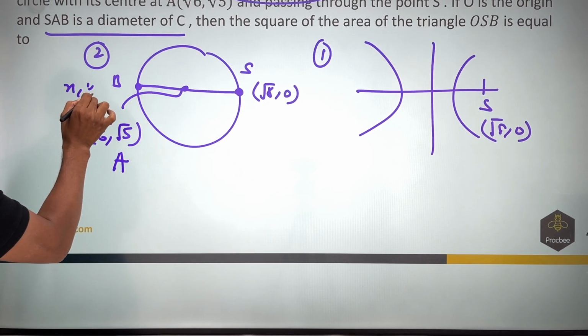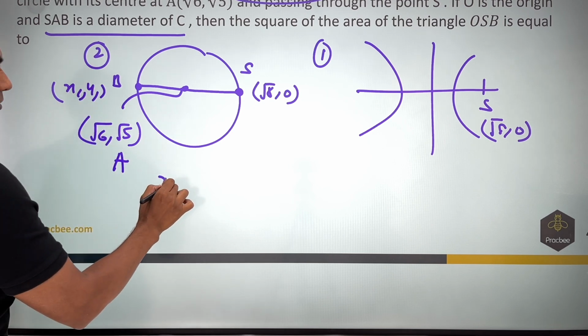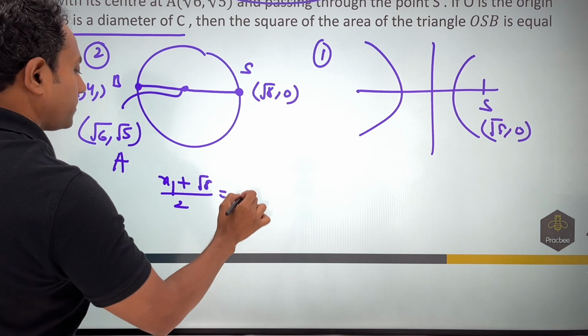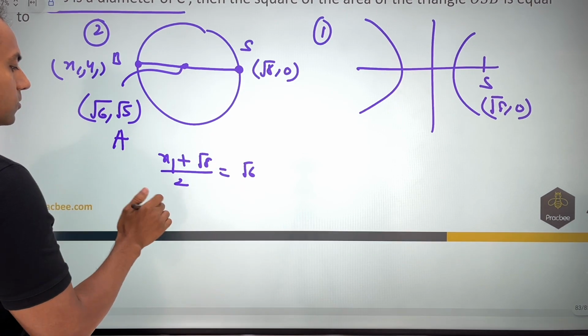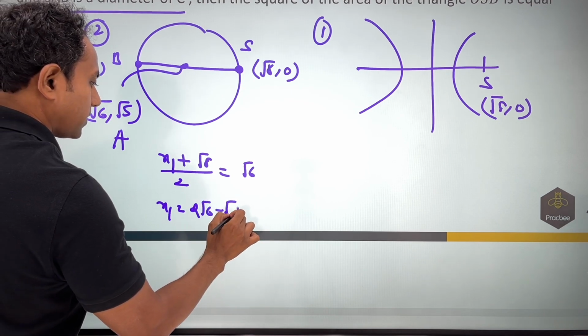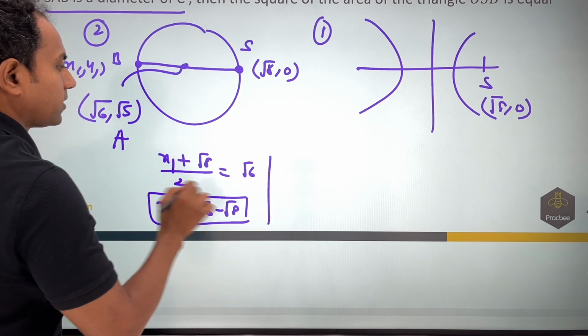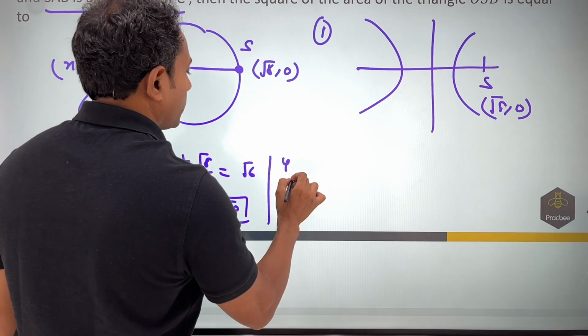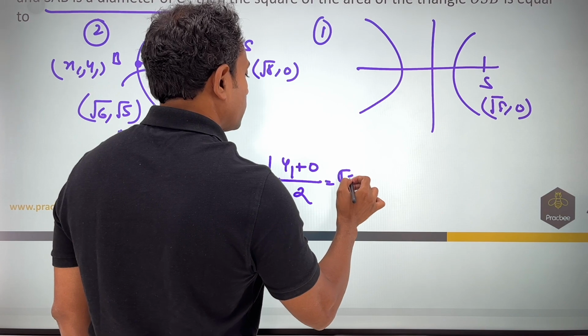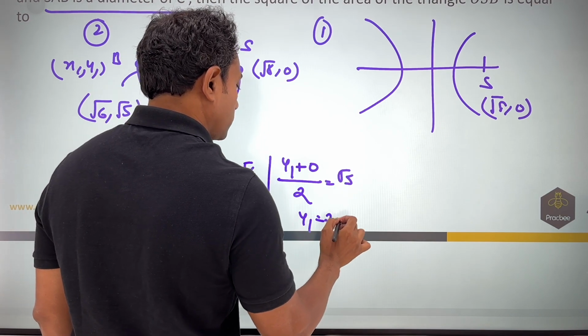So you can consider this as (x1, y1). So (x1 plus root 8) by 2 will be equal to root 6. So x1 from here is nothing but 2 root 6 minus root 8. Similarly for y1, I can do (y1 plus 0) by 2 will be equal to root 5. So the value of y1 comes out to be 2 root 5.